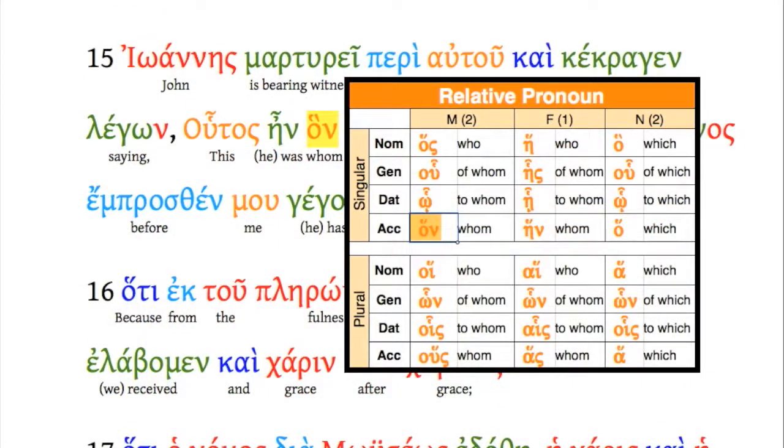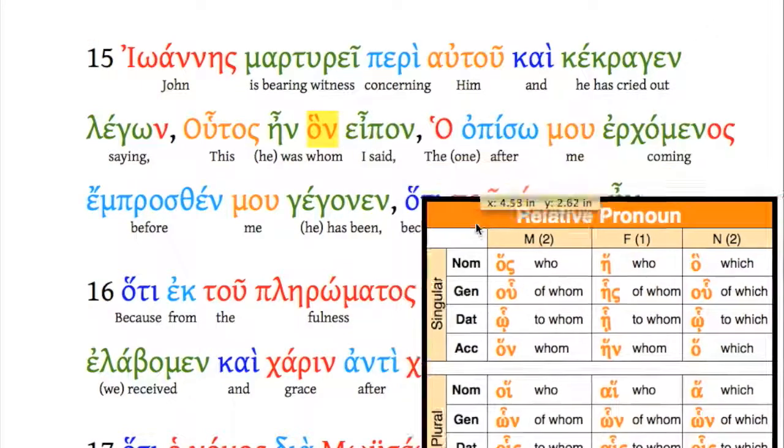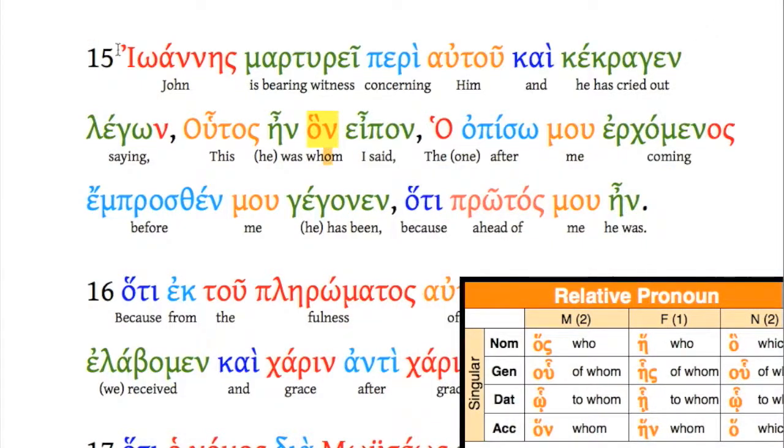Here's another one down in verse 15, han, okay, and this is the accusative singular masculine form. So what's going on with this one in the sentence? Okay, so we start off, Ioannes martyrei peri autou, kai kekragen, legon, hutas ein han epon.